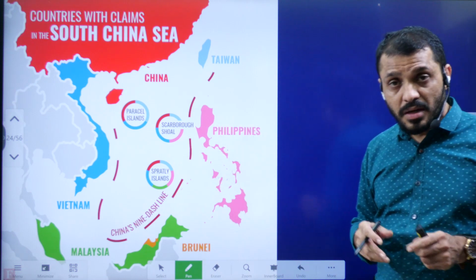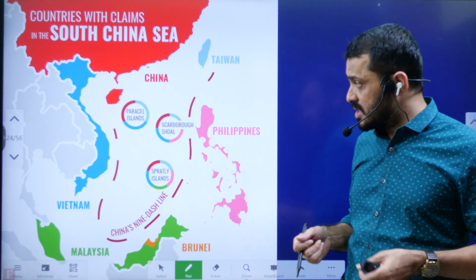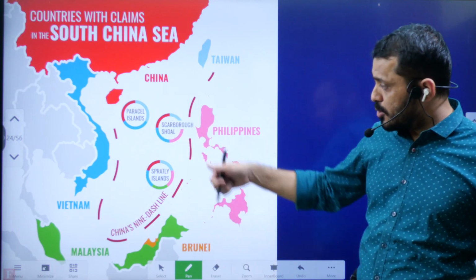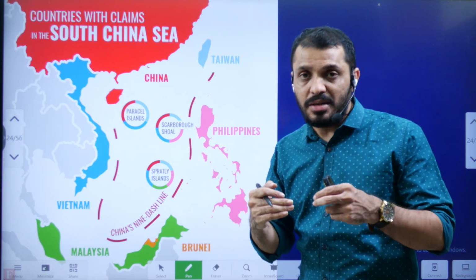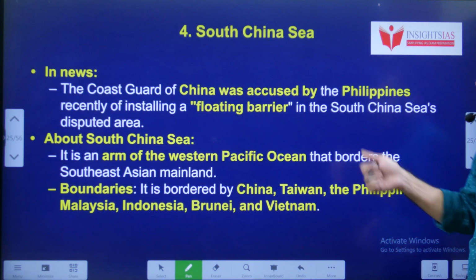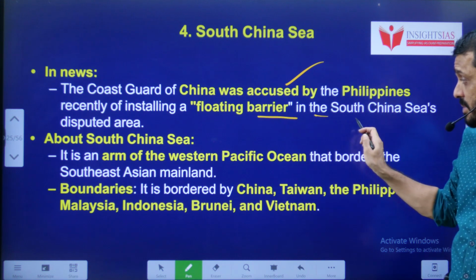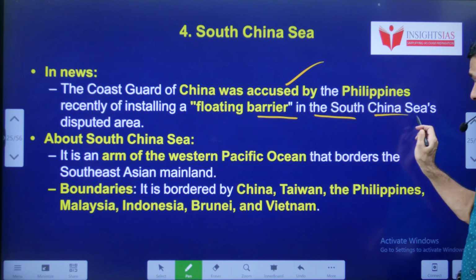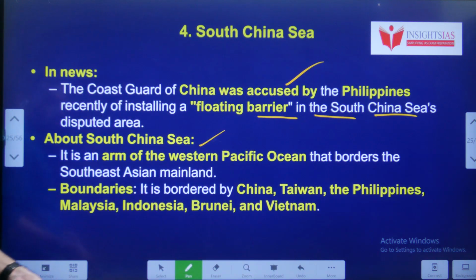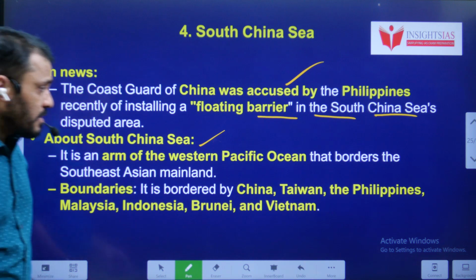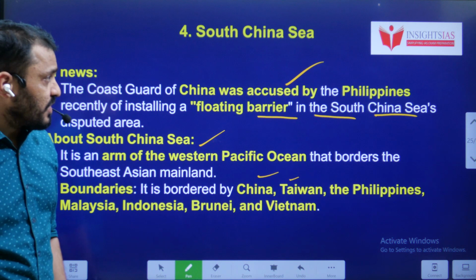Normally in the South China Sea, most of the controversial islands claimed by different countries are the Paracel Islands, Scarborough Shoal and Spratly Islands. Shoal means shallow water where fish availability is very high. Why is it in the news? The Philippines is accusing China that China made some temporary floating barriers in the South China Sea. The South China Sea is a part of the Western Pacific Ocean and it is bordered by China, Taiwan, Philippines, Malaysia, Indonesia, Brunei and Vietnam.